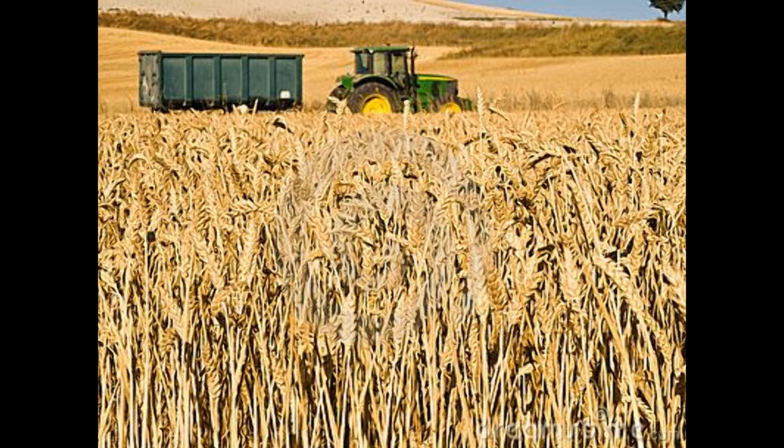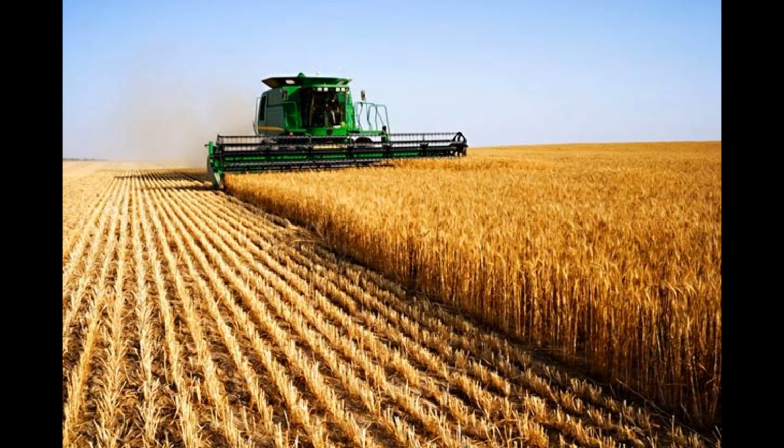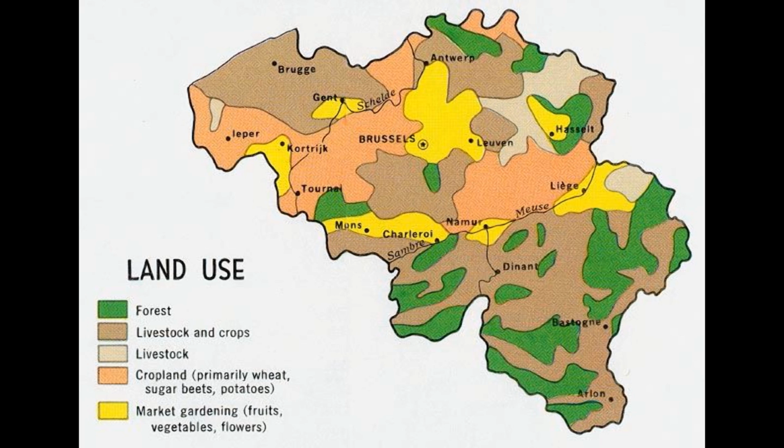In fact, our last model was one created by Esther Boserup to show exactly what we just covered, the fact that our food supply will never reach its carrying capacity because new inventions arise to increase our capacity for food. Our next set of models is all about land usage.